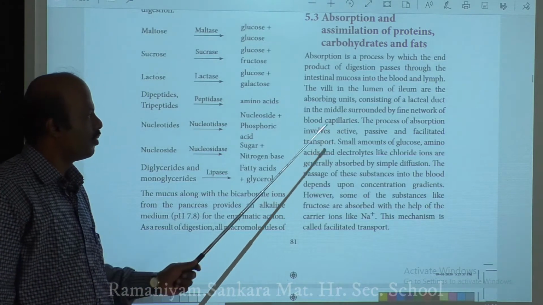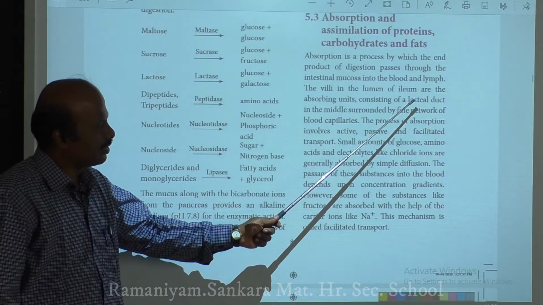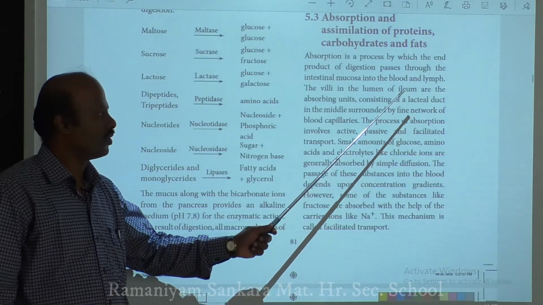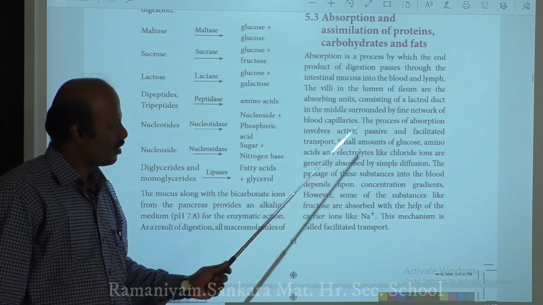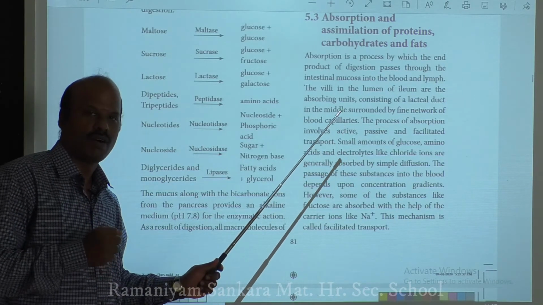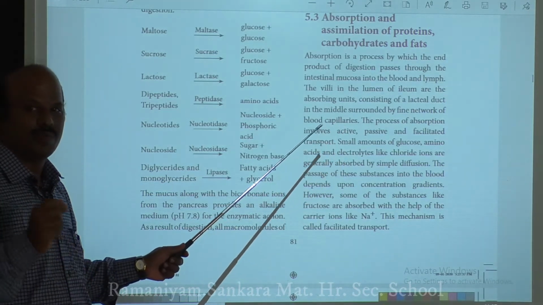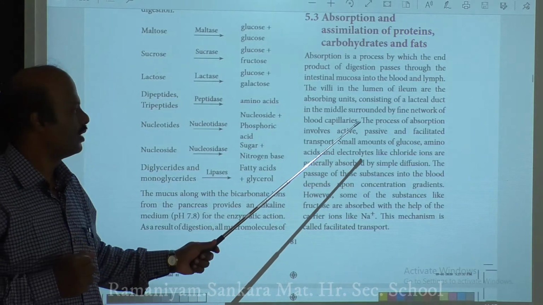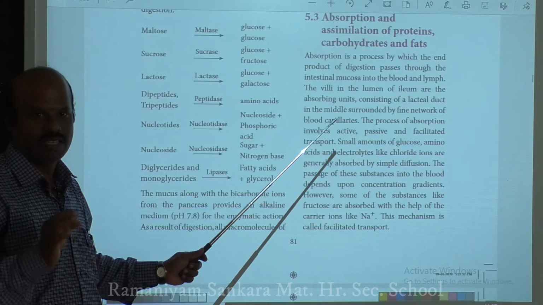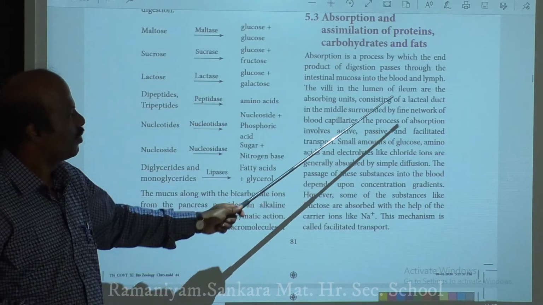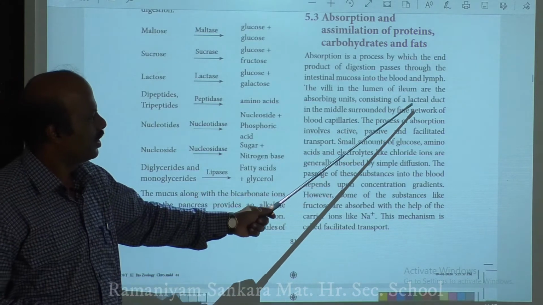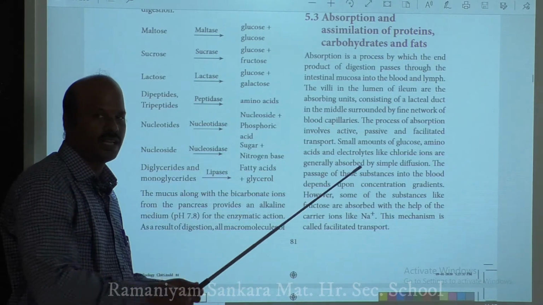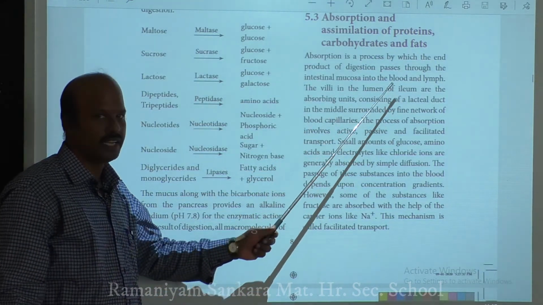That is the important thing, because only through this lacteal duct are the lipids, especially fatty acids and glycerols, absorbed, whereas the fine network of blood capillaries absorbs the amino acids and glucose. Amino acid and glucose are directly absorbed by the blood capillaries, whereas lipids can be absorbed only by means of the lacteal duct. It is present in the villi of the lumen of the ileum.